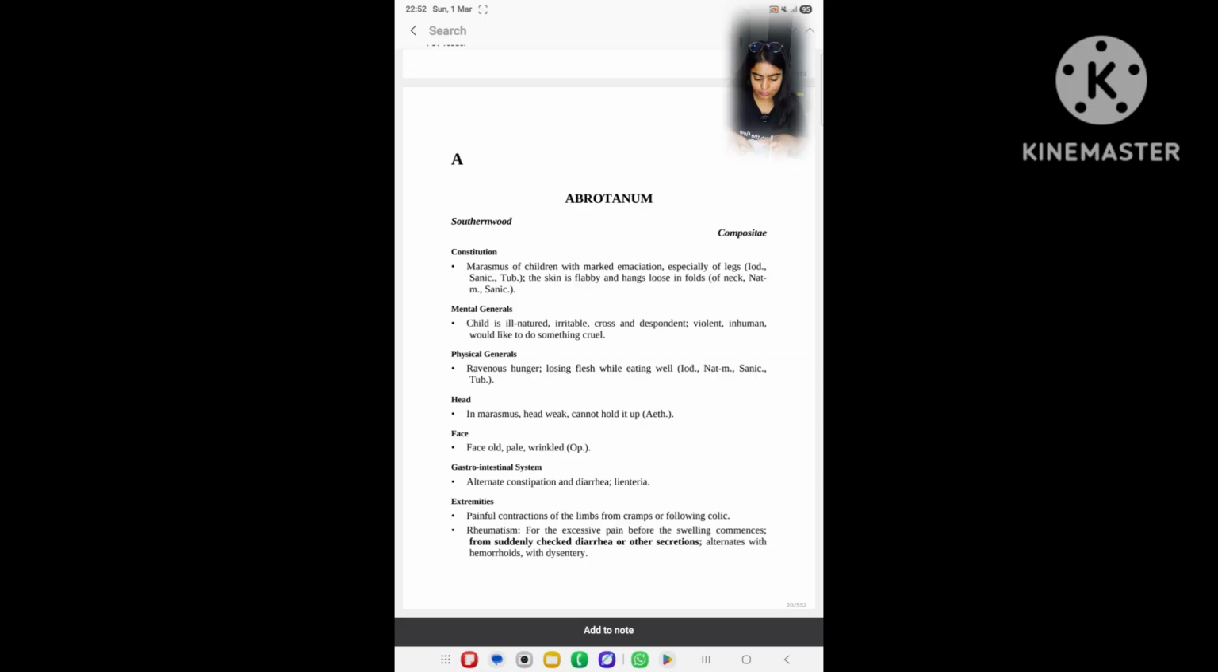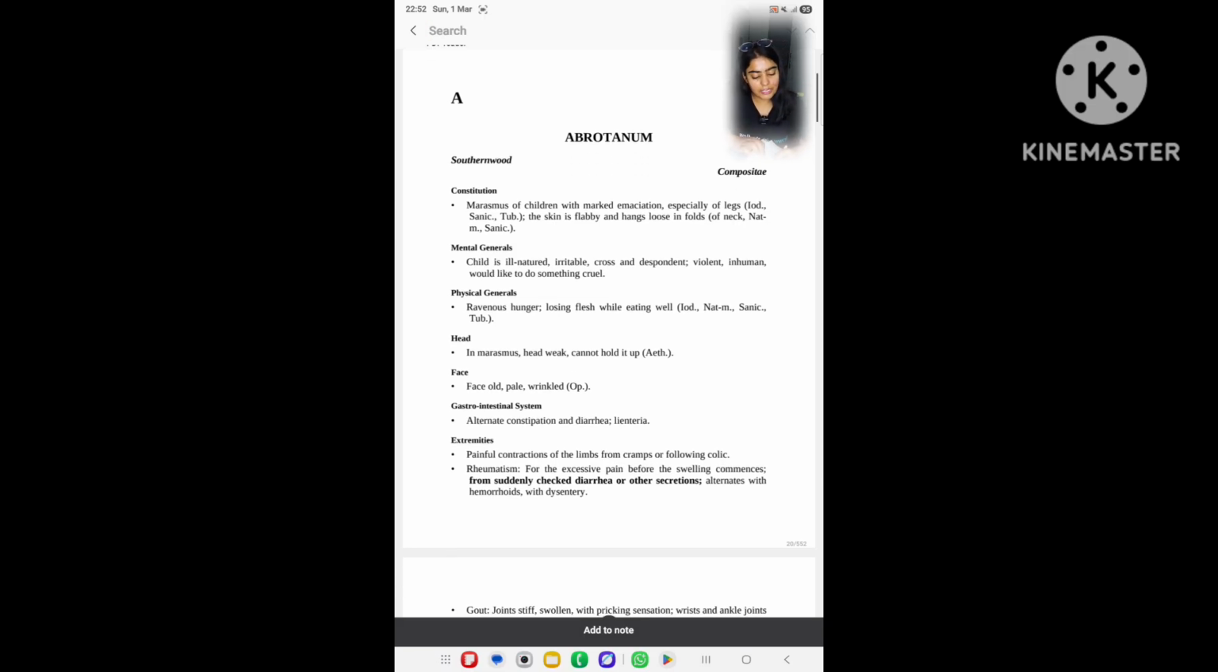Okay. Page 227. The first line is marasmus: child with wrinkled skin looks like a little dried up old man. The child of Sanicula is old. Old looking child is Sanicula, and dried up, dirty, old looking child is Sanicula, and dried up old man child is opium. And abrotanum child is face old, pale and wrinkled.